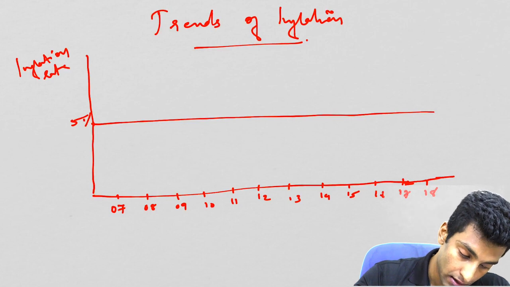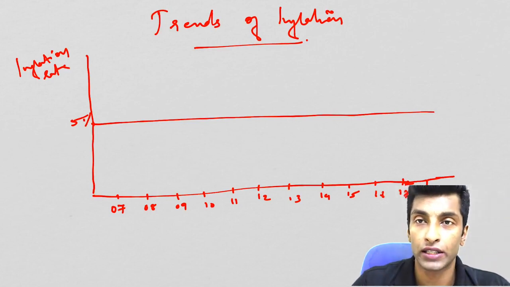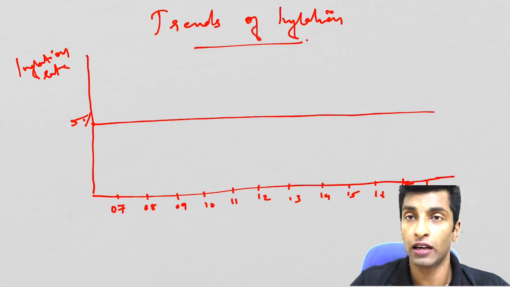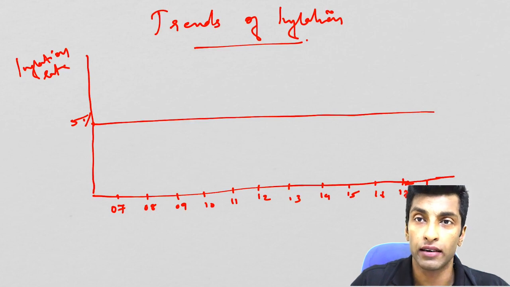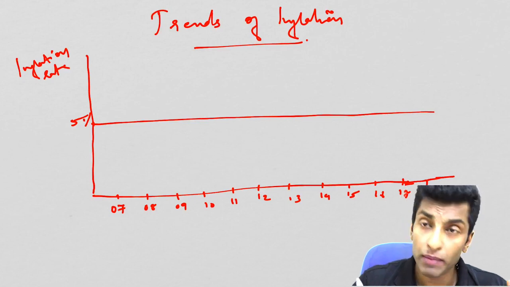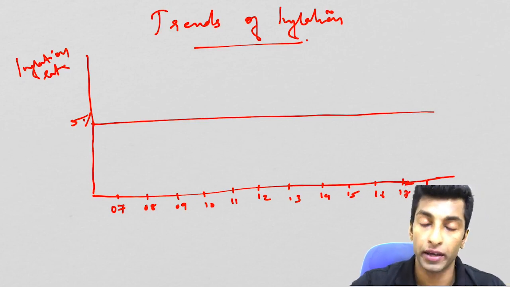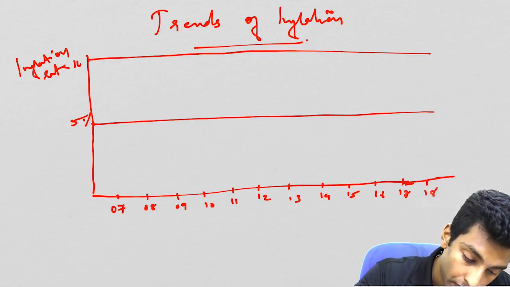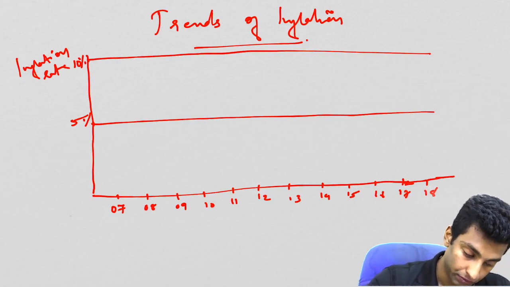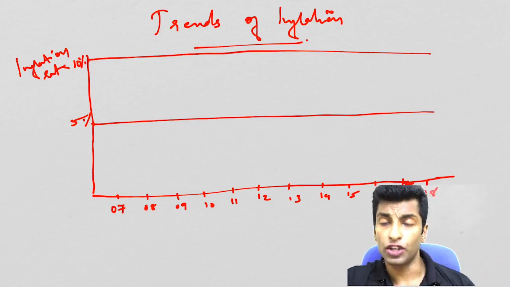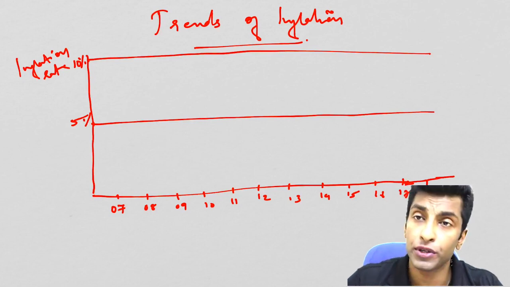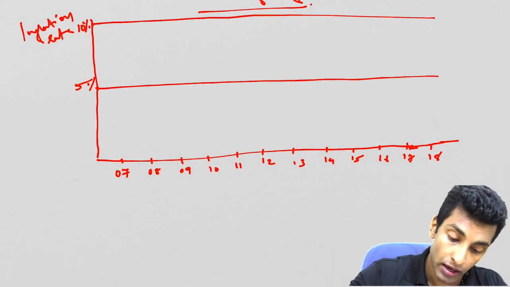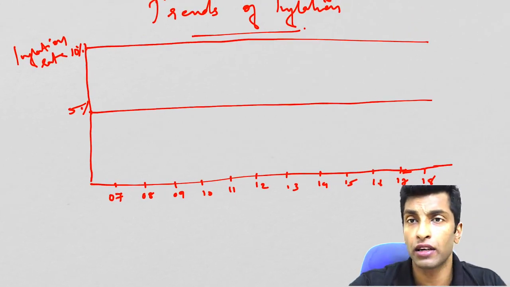This is the 5% line. Okay, so the RBI wants to limit inflation to 5%. And after the Urjit Patel Committee, inflation targeting became the important priority for the RBI, and the ideal rate of inflation is understood as 4%. So I'm keeping it at 5% because the RBI wanted to limit it to 5%. And one more reference line I'm taking, that is 10%. So 5% is normal when it comes to India, and 10% is going to be very high inflation.